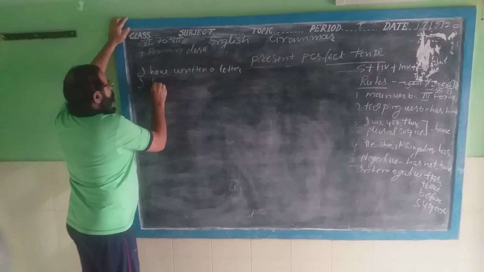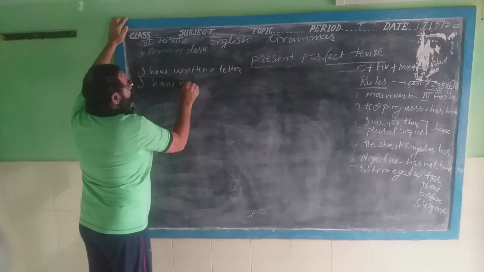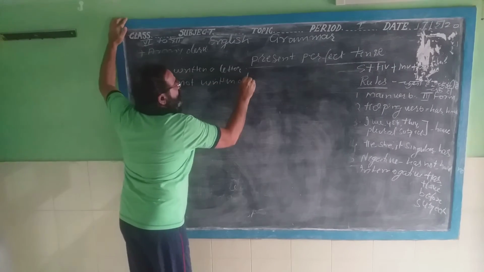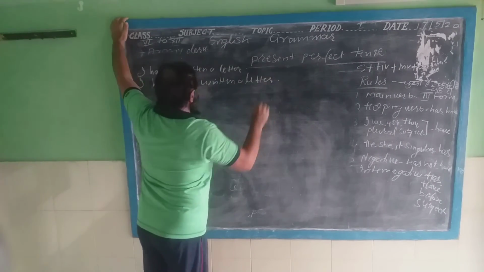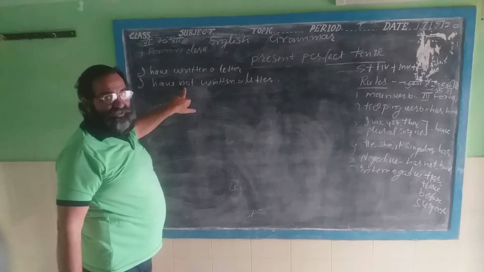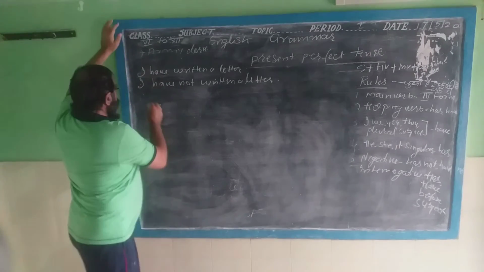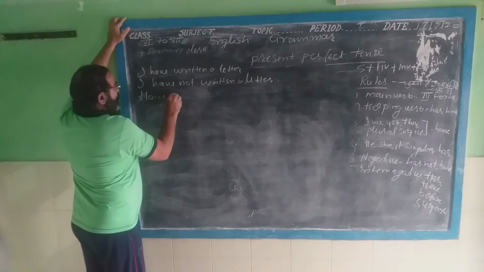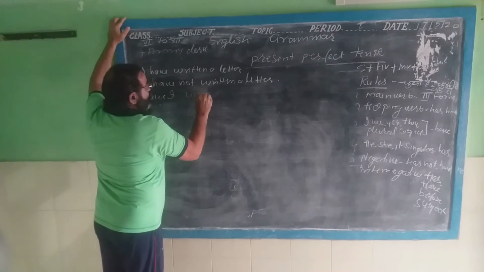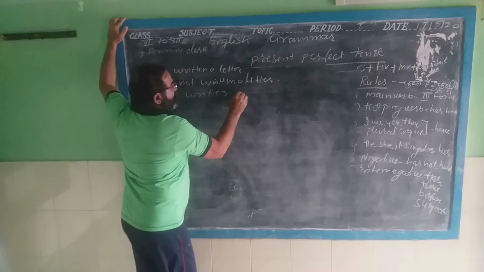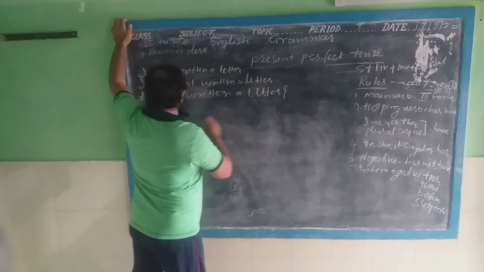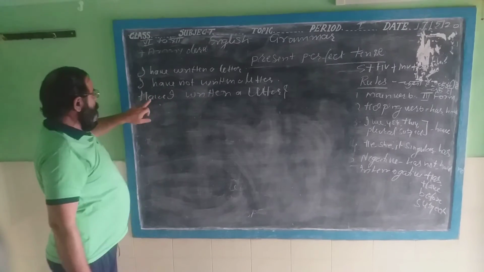I have not written a letter. This is a negative sentence of present perfect. Have I written a letter? It is the interrogative sentence of present perfect.